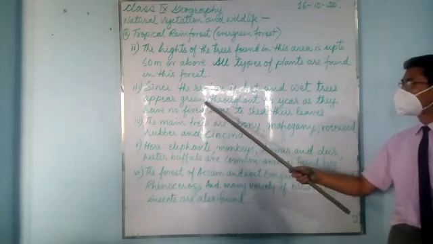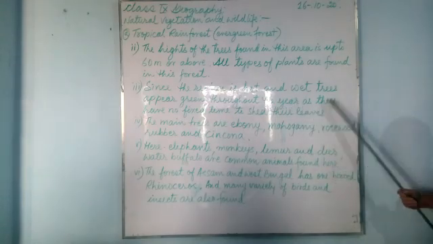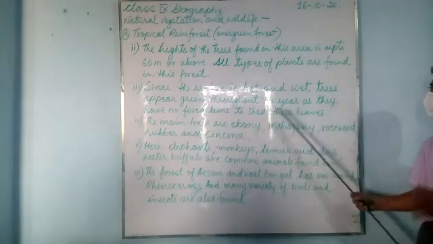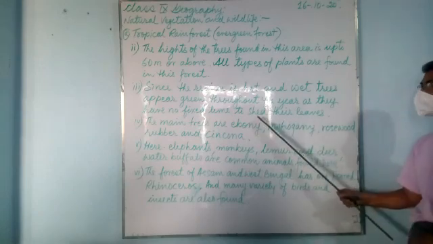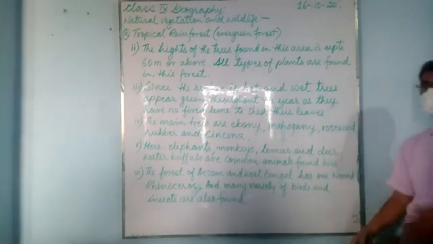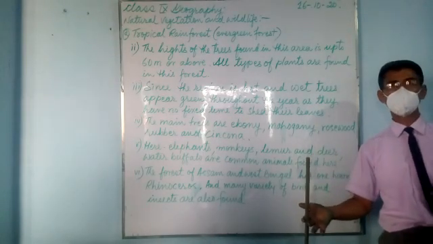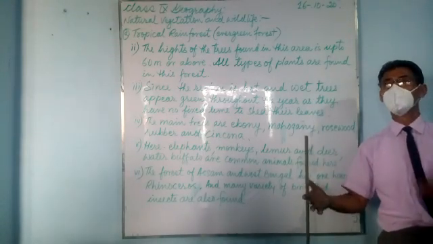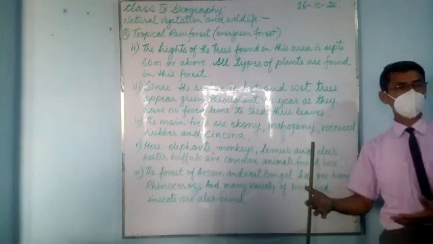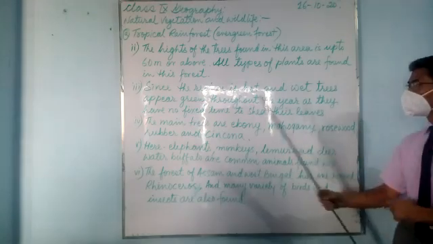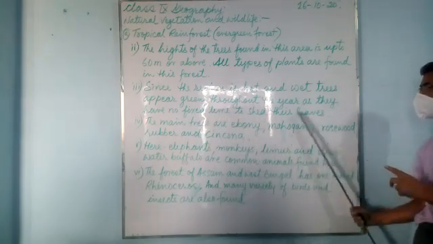So they appear green throughout the year, as they have no fixed time to shed their leaves. Shed means drop. Especially the leaves fall in the autumn season, October, November. Before winter, the leaves will fall. We'll learn about that in deciduous forest. But right now, they do not have a fixed time to shed their leaves.